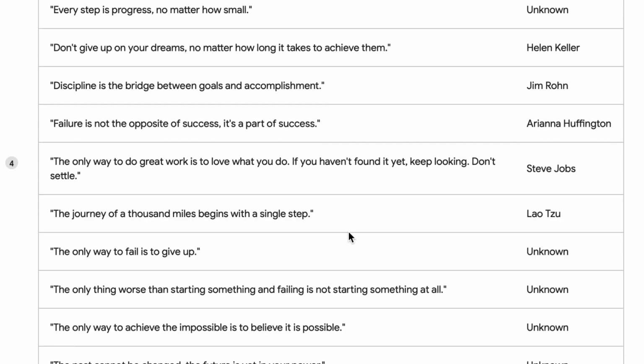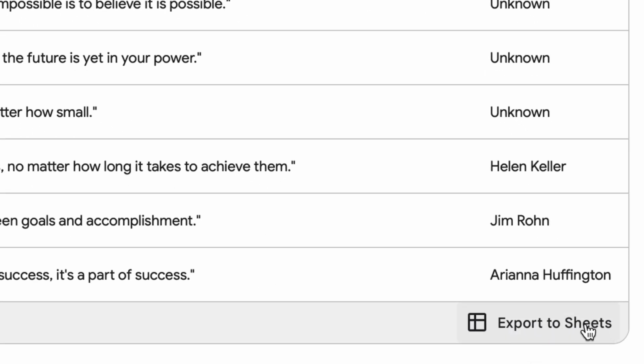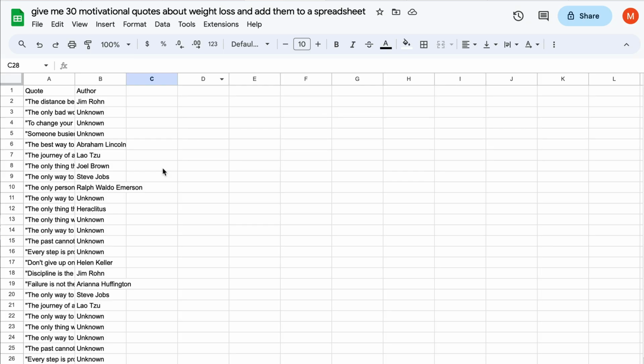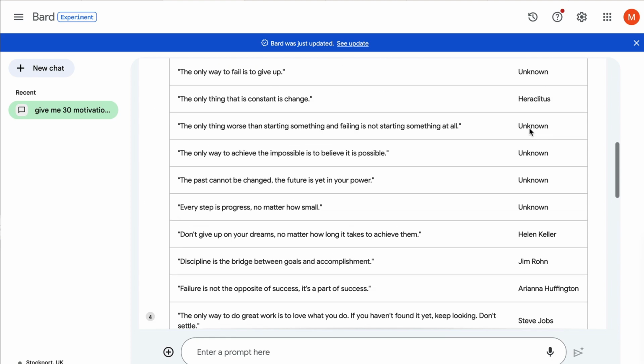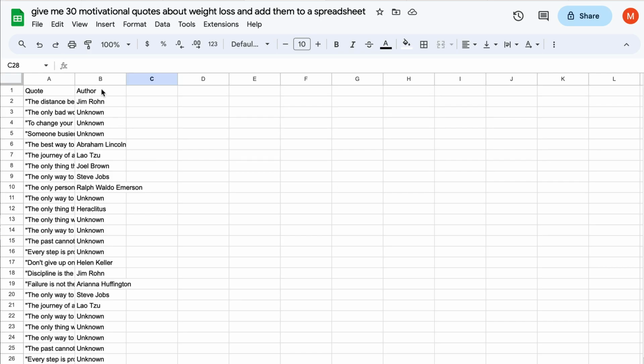for us. And if we scroll down to the bottom, here we have export to Sheets. This is the important part. So click on Sheets. It's going to open up the file in Google Sheets automatically for you. And it's going to give you those same two columns that we can see here. So we've got author and quote. So there we have quote and author. And then I'm going to download this spreadsheet.